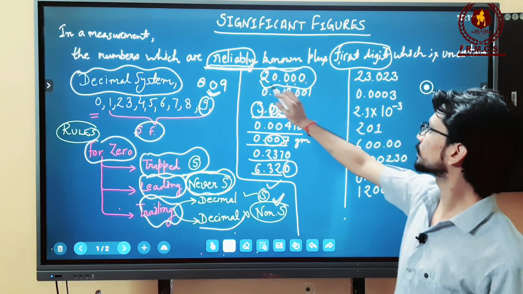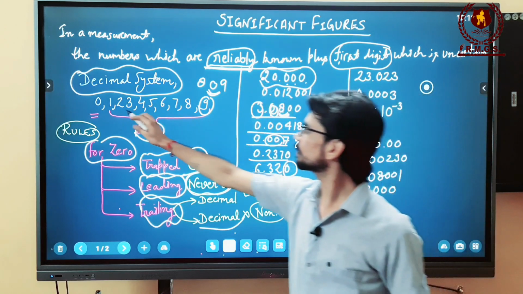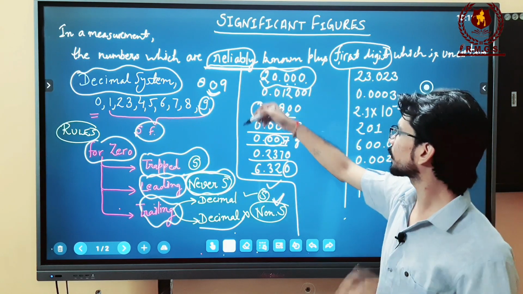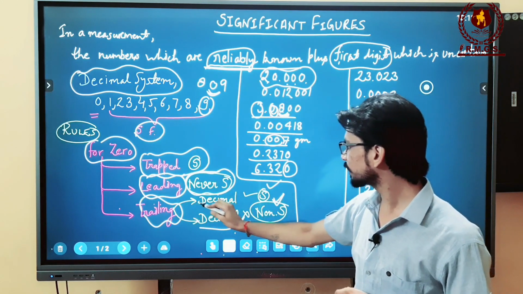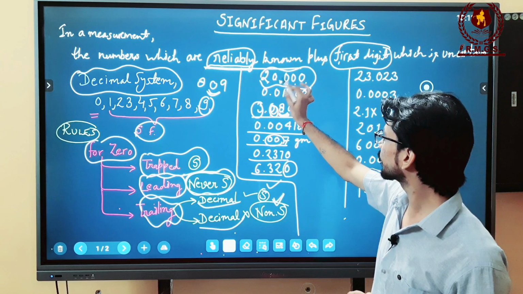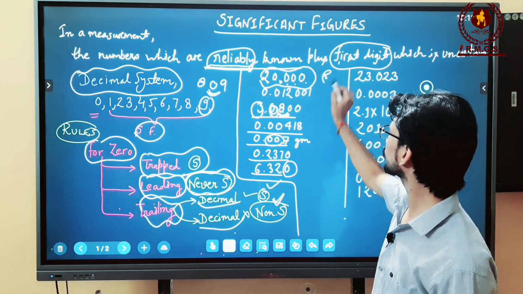So here you can see this is 20.000. The 2 is a non-zero digit, so we count it as a significant figure. Now what about this 0? This is a trailing 0, and for trailing 0 we apply this rule, because a decimal is given in the number. So the total significant figures will be 1, 2, 3, 4, 5. So there are 5 significant figures in total.